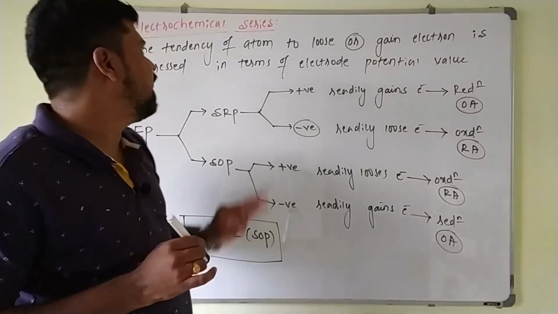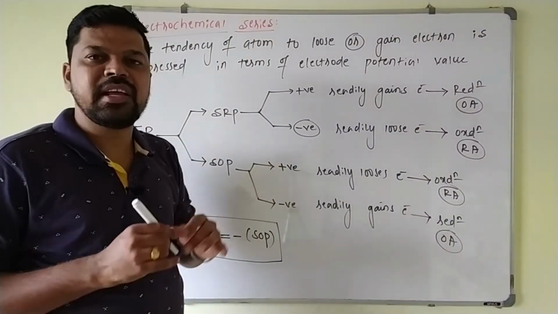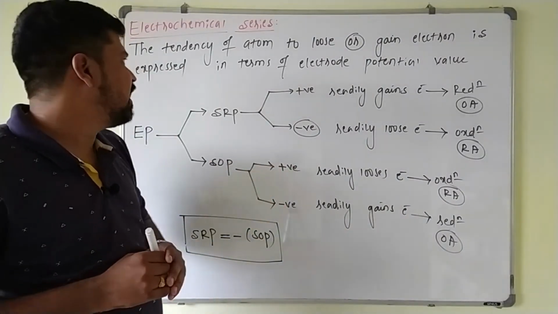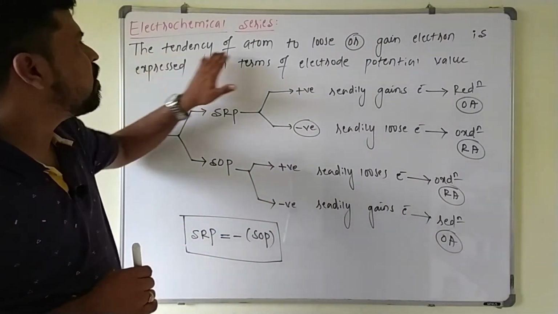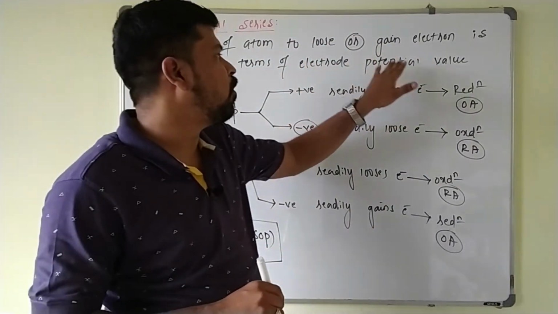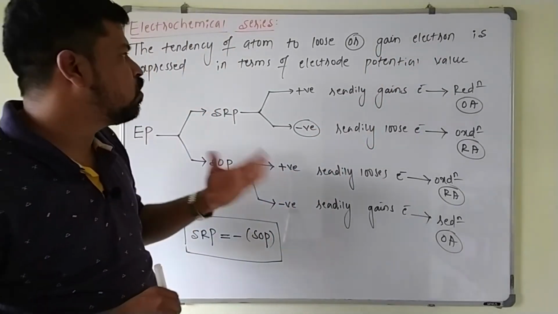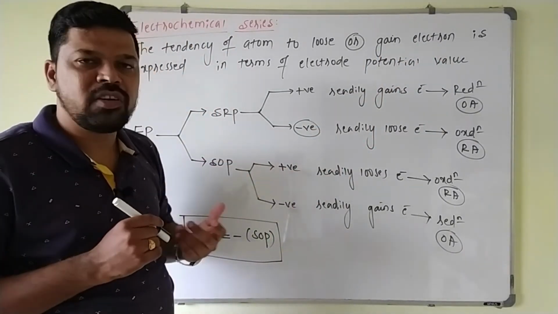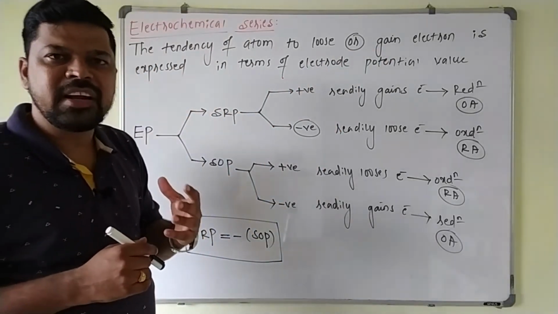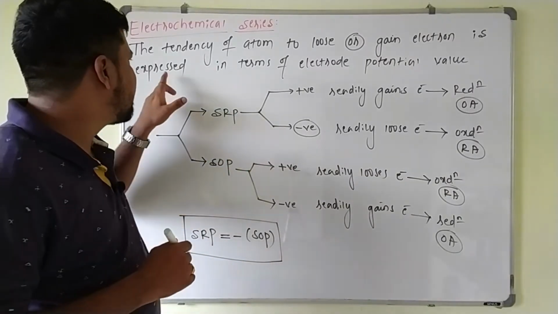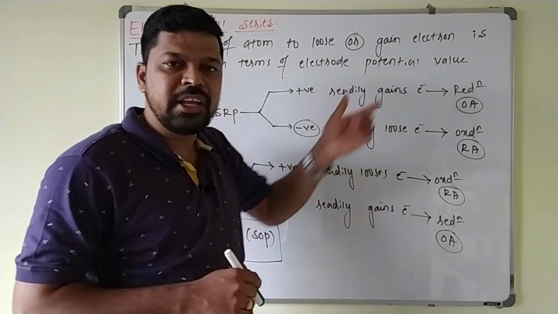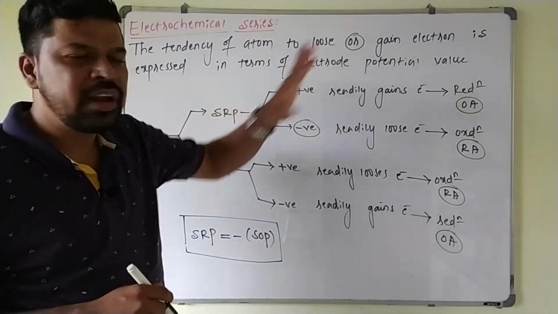So the next point is electrochemical series, and this is very important in electrochemistry. If you know this electrochemical series, you can solve the problems like anything here. So the tendency of the atom to lose or gain electron is expressed in terms of what? Electrode potential value. You know that atoms will lose electron or gain electron. If they lose electron, they undergo oxidation. If they gain electron, they will undergo reduction. This value will give the tendency of the atom to lose or gain electron.